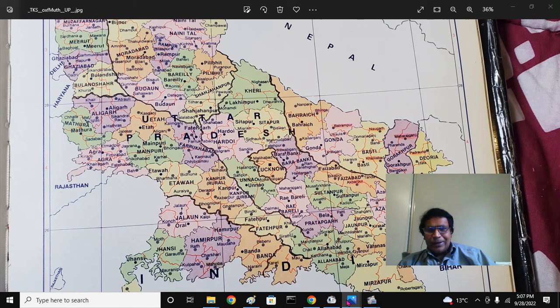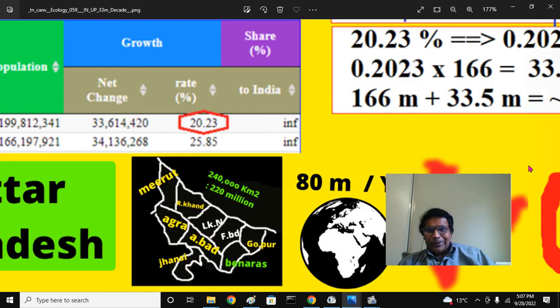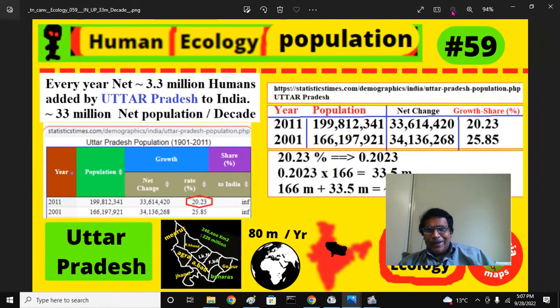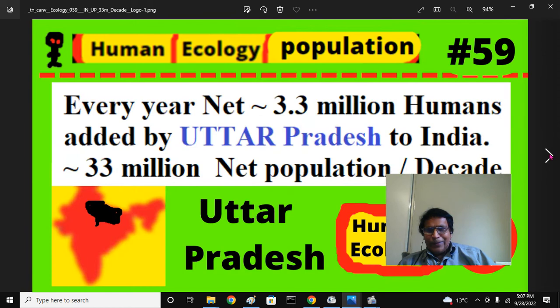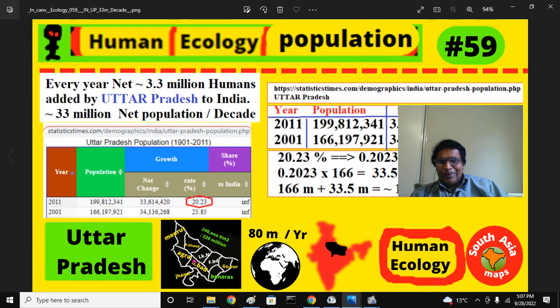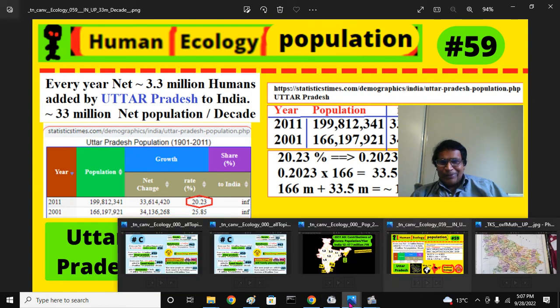That adds around 3.4 or 3.3 million people per year. A humongous number, because every year 80 million people are added to the planet Earth. Uttar Pradesh's contribution to global population is 3.5 million or something like that out of this 80. That is the take-home message from this presentation.